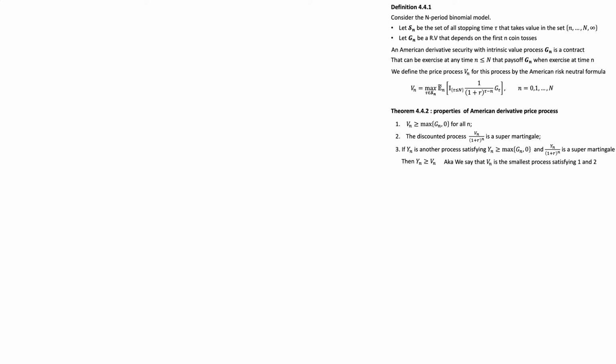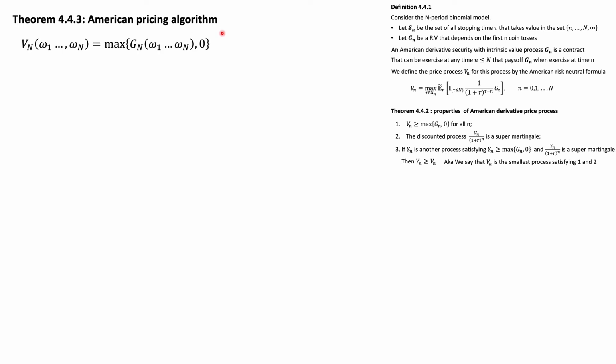So now, just as a recap, we have seen the definition of the stochastic process and we have seen also the properties. So now we can go and talk very quickly about the American pricing algorithm. And you probably guessed it, it's not too complicated. At maturity, the payoff of the option is going to be either 0, right? If I don't exercise the option, I get $0. Or if it makes sense to exercise, I get Gn, right?